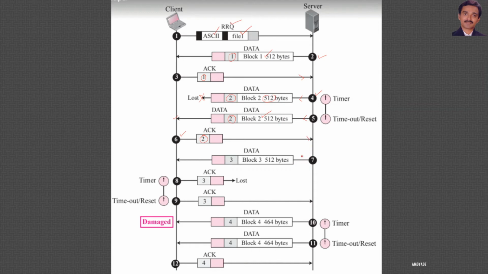Here in this scenario, after receipt of this block 2, the server will release block 3 with block ID 3. However, you can see the client has acknowledged the receipt of block ID 3, but the acknowledgement is lost. The server did not receive this acknowledgement.